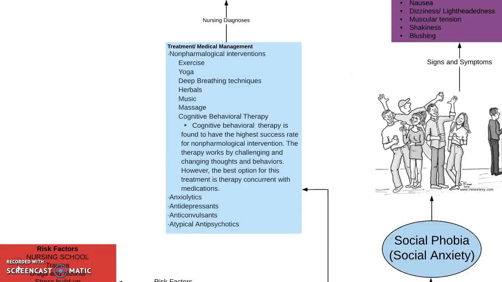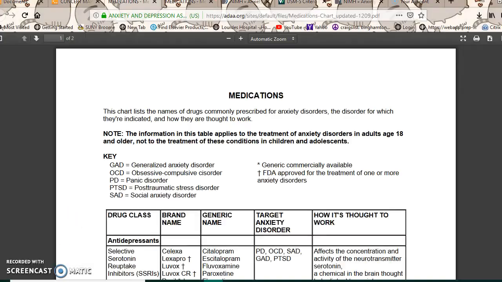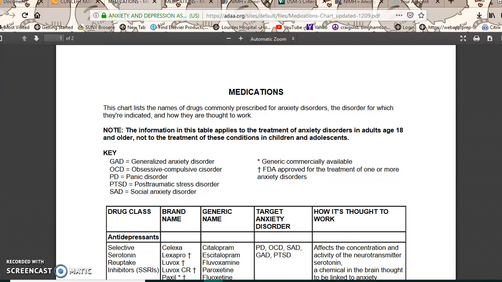These are the general treatments for anxiety disorders, which include all the non-pharmacological interventions, also including cognitive behavioral therapy, which has the highest success rate, with medications, including anxiolytics, antidepressants, anticonvulsants, and atypical antipsychotics. We've added a chart with a list of medications that are used for each anxiety disorder, and they include the following.